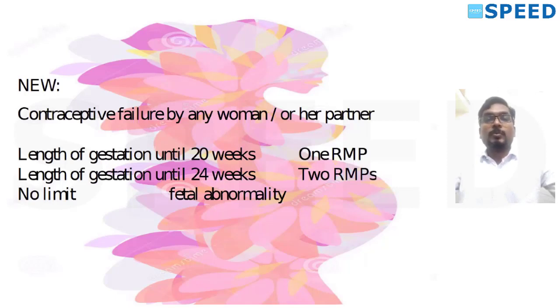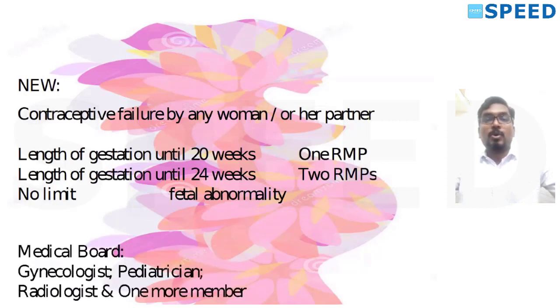And one more provision is added in this medical termination of pregnancy. How do we detect fetal abnormality? It needs medical certification. We do some tests; a prenatal diagnostic test we can do, that is one option. The other option is ultrasonogram. With this hint, I'll tell you how to go about this no-limit provision in gestational age if we detect fetal abnormality. How to confirm it? The provision comes here: the medical board.